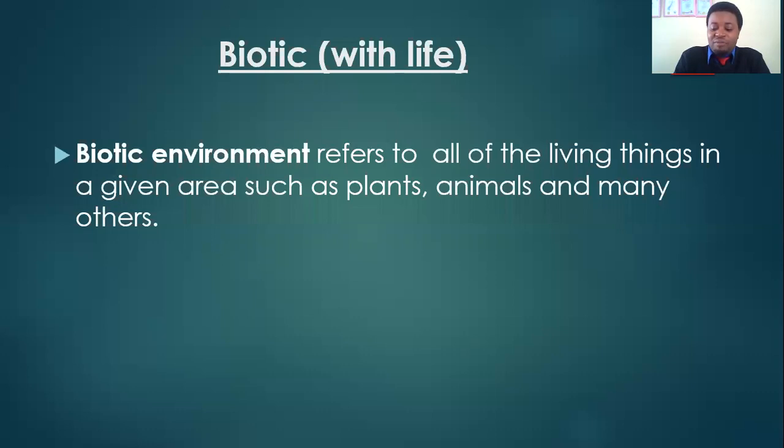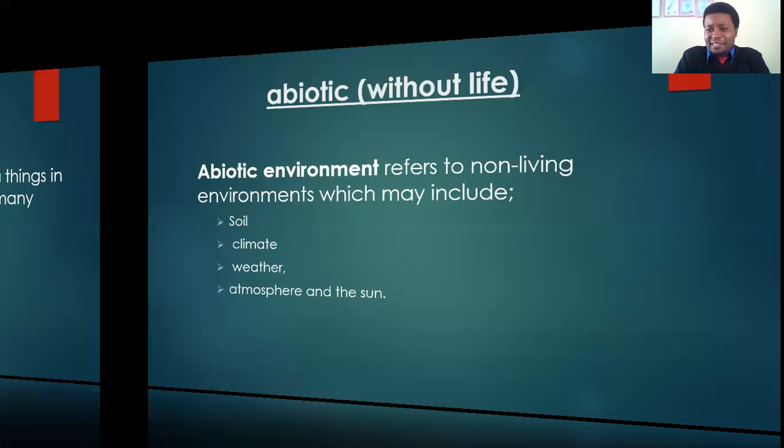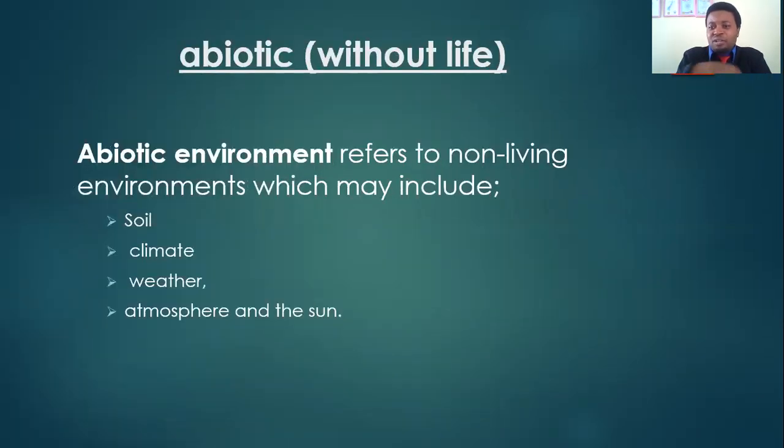An abiotic environment refers to an environment that comprises non-living things, a situation without life. When an environment is discussing things such as soil, climate, weather, atmosphere, and the sun, these are non-living. So this non-living environment makes up what is called an abiotic environment.